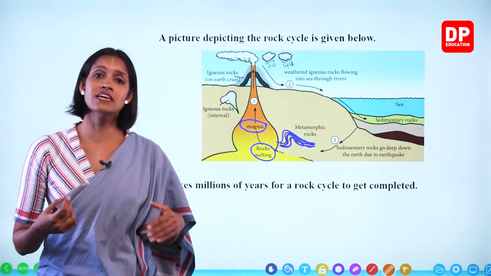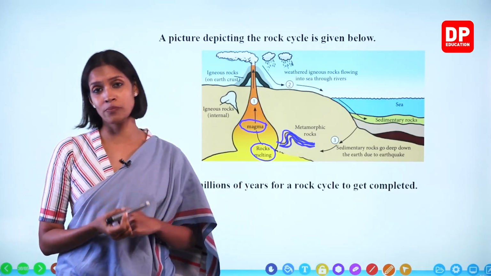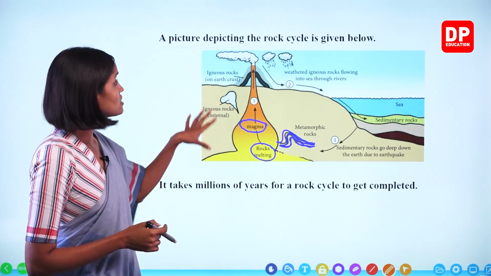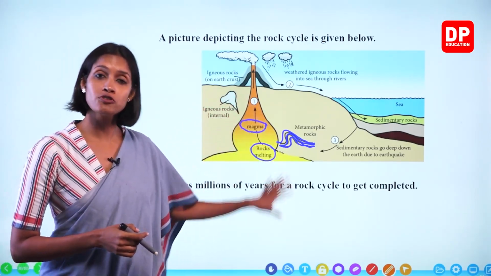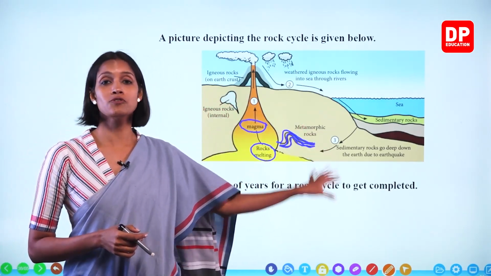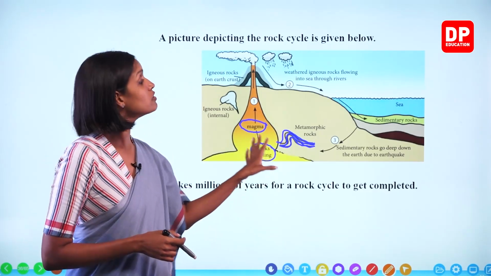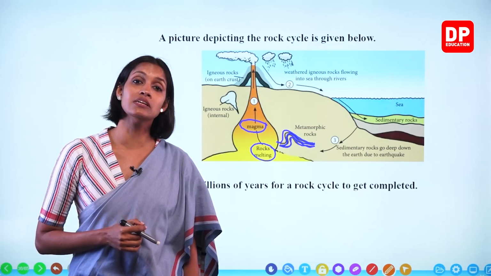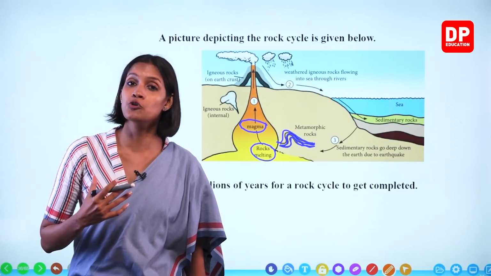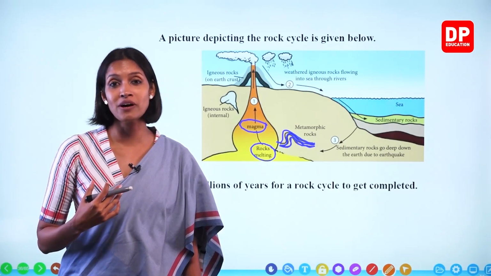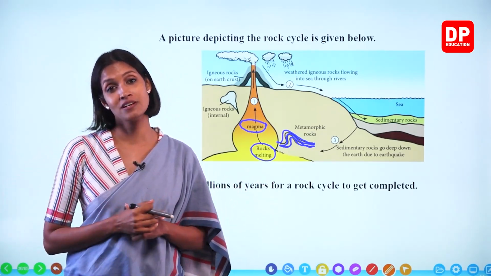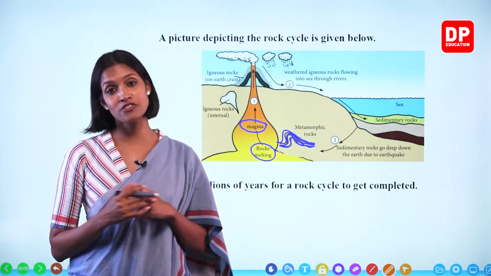How long does it take for this rock cycle to happen, children? So now you can understand that inside this rock cycle, weathering of rocks also takes place, breaking down of rocks also takes place. So how long does this process take to complete, children? It takes not a day or two, not a week or a month, not even years. This takes millions of years, a very long period of time.